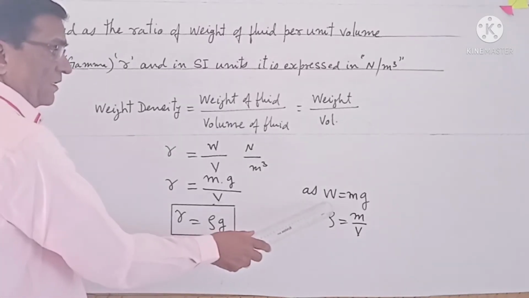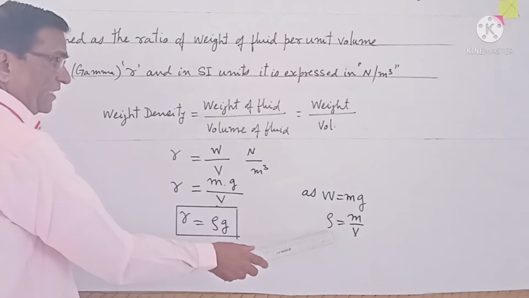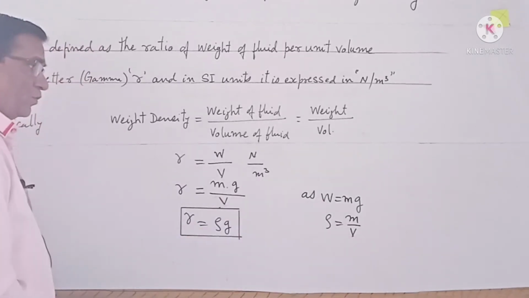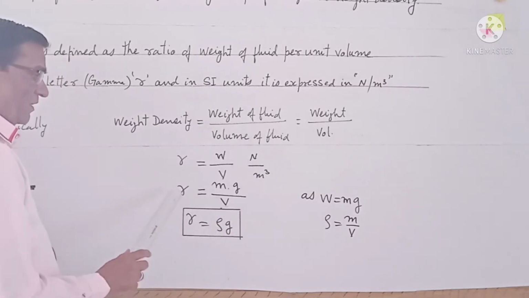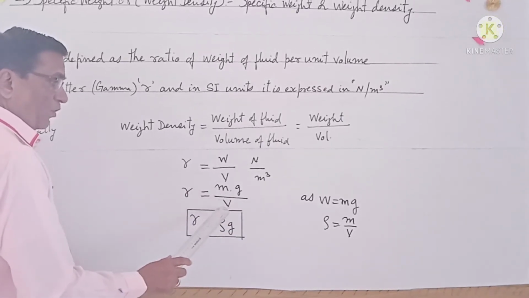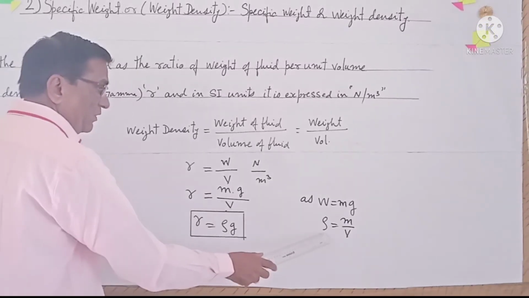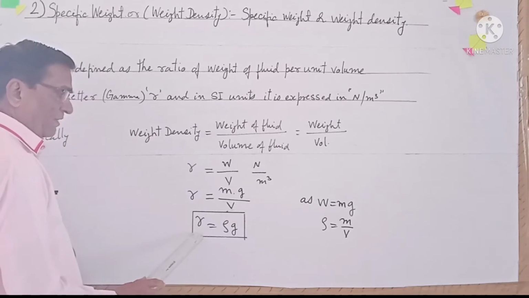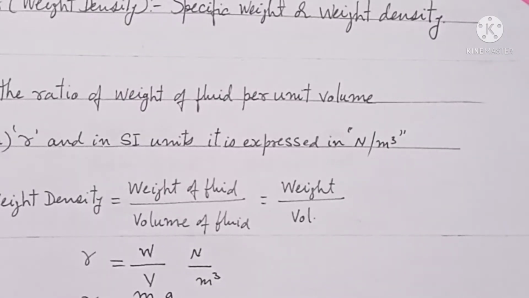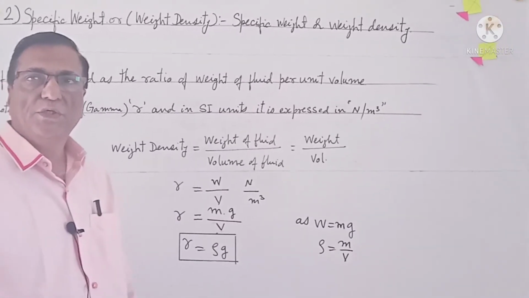As W is equal to mg and the mass density rho is equal to m upon V, substituting these values, gamma is equal to m into g upon V, and m upon V is equal to rho, so gamma is equal to rho into g, and its units are Newton per meter cube.